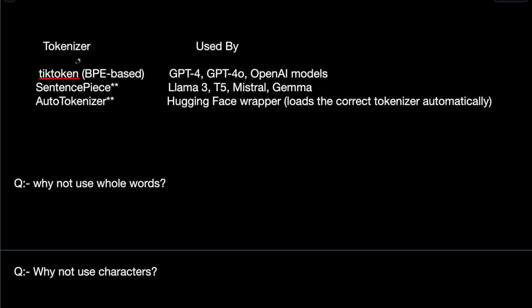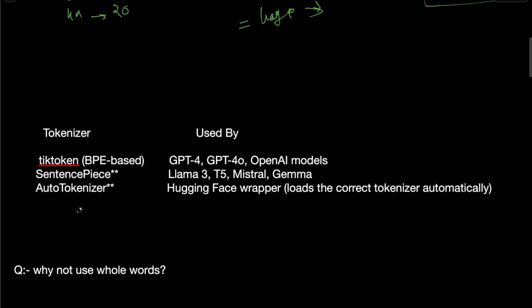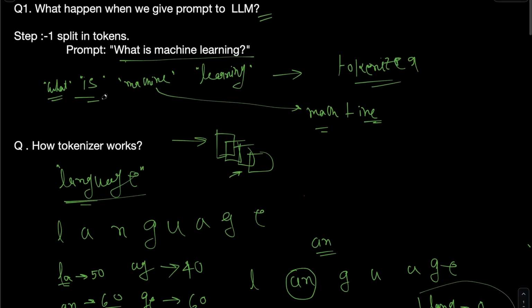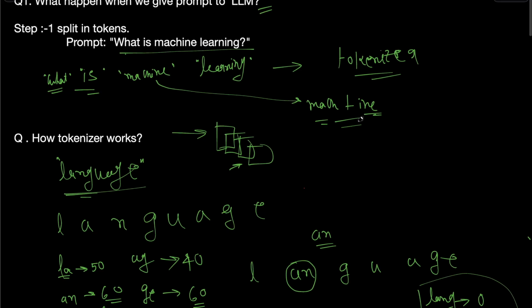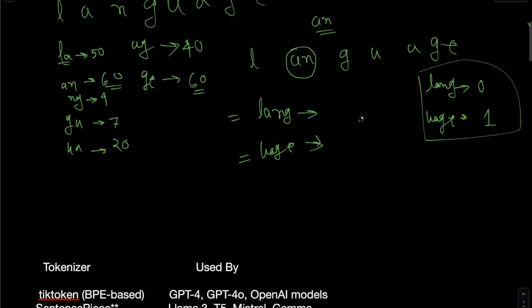These are some examples of tokenizers: what type of tokenizer GPT-4 uses, what type Llama uses, what type the Hugging Face wrapper uses. Now one question can arise: why do we not use whole words? For example, in "what is machine learning", instead of breaking machine into multiple parts, why not use the complete word? We would just store these words and use them.